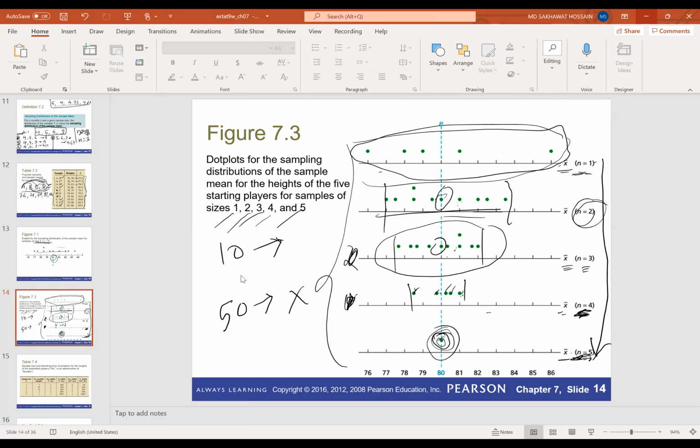We calculate the sample mean for each. I think the average grade for 50 students will better represent the class grade compared to the average for 10 students, right? So that's why when we increase the sample size, the sampling error decreases.